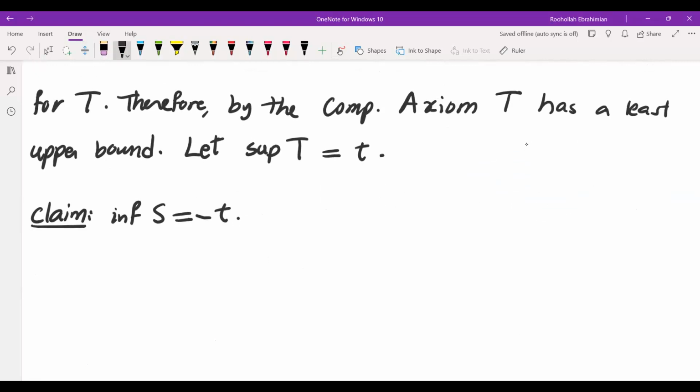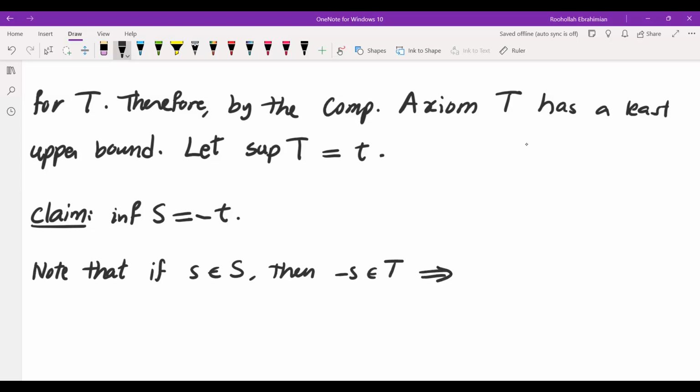Okay, so first again, when we want to show something is an infimum, we need to show two things. First, it is a lower bound, and second, nothing more than that is a lower bound. So note that if s is in S, then negative s is in T, which means negative s is less than or equal to t, which means s is greater than or equal to negative t.